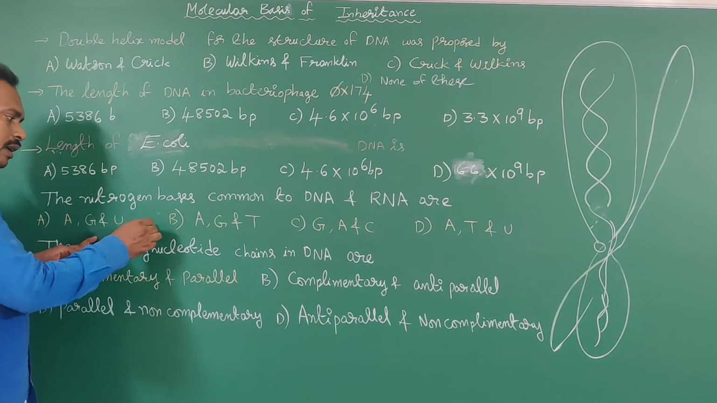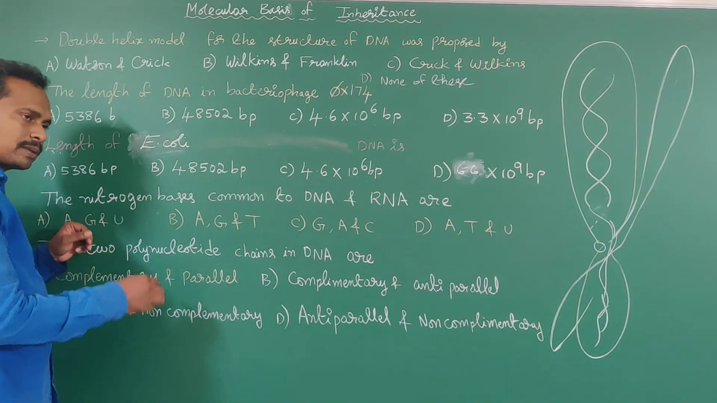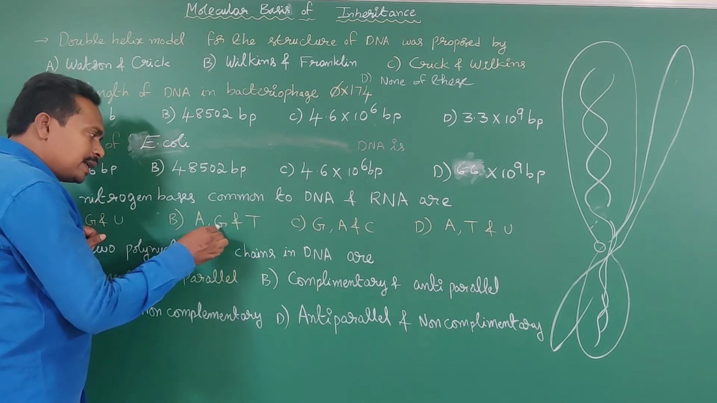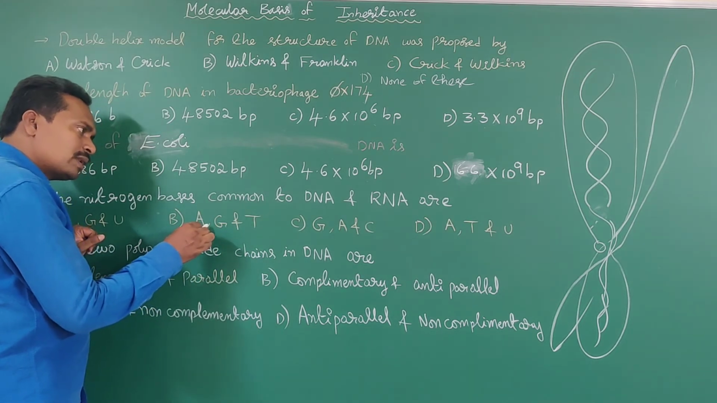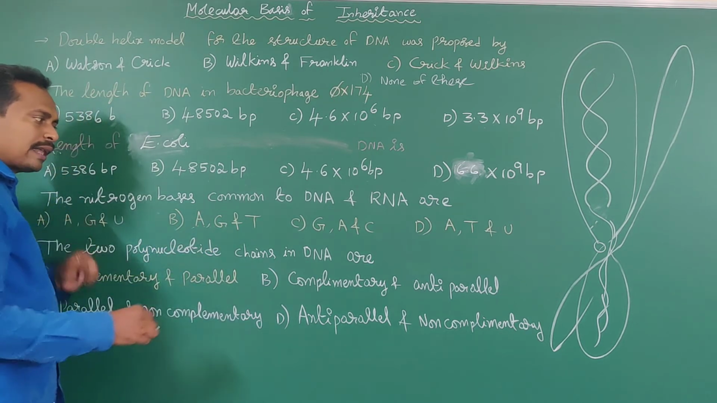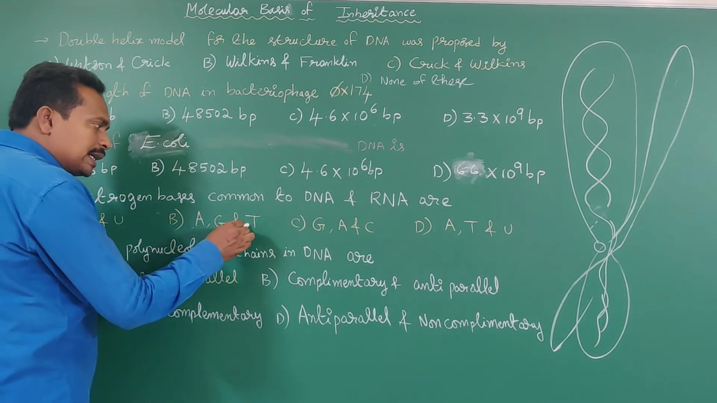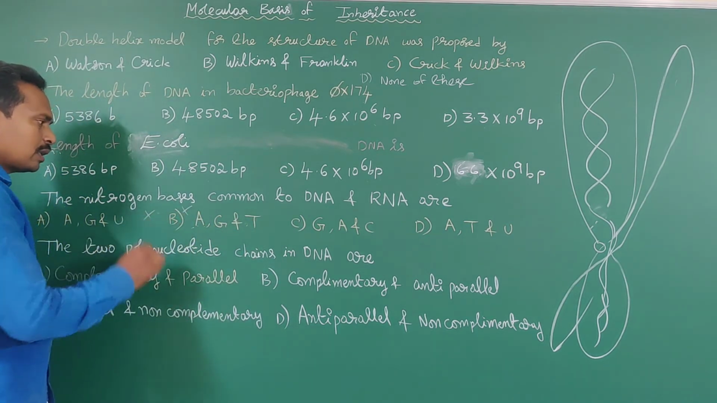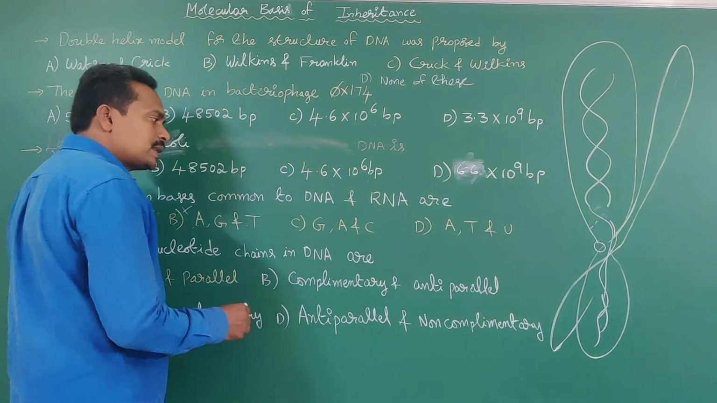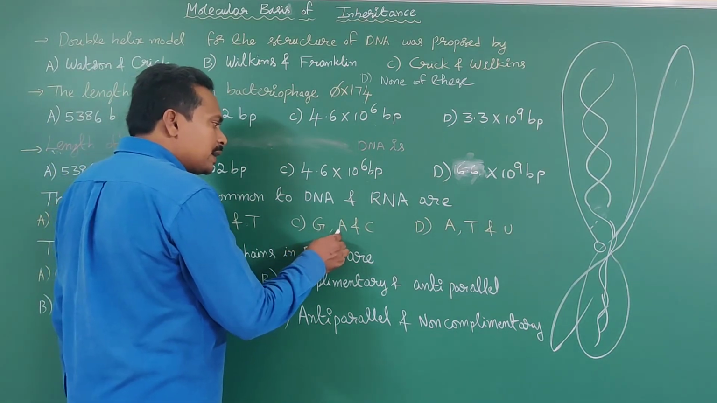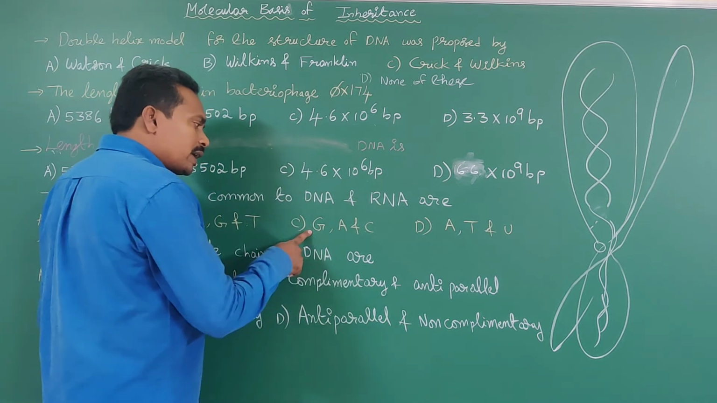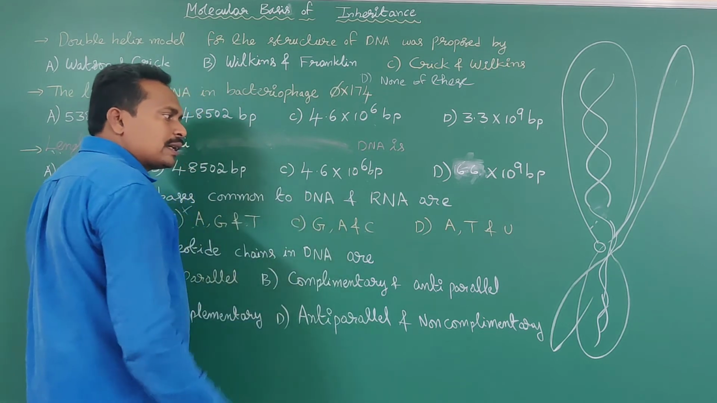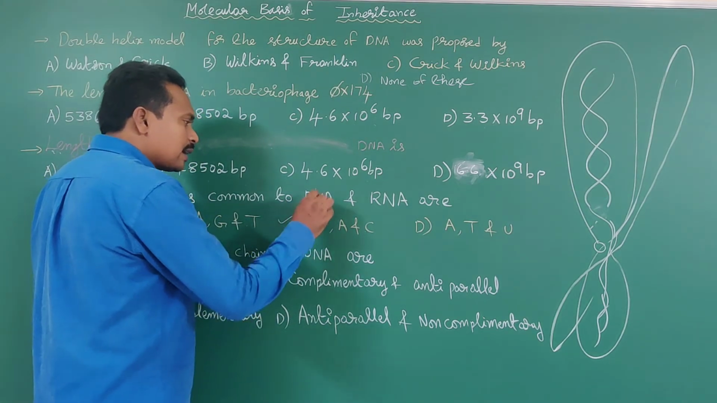So it's wrong, incorrect. What about B? The given option B is adenine, guanine and thymine. Adenine and guanine are present in common in both DNA and RNA. Thymine is present only in DNA but not in RNA. So B is also wrong. What about C? The given option C is guanine, adenine, cytosine. Guanine, adenine, cytosine are present in both DNA and RNA. Hence, it is the correct answer.